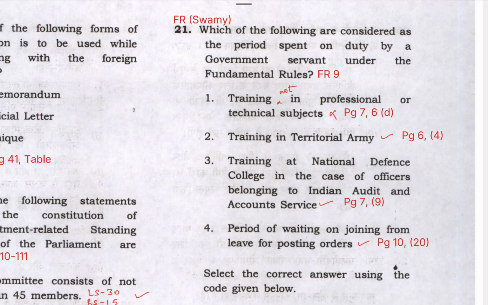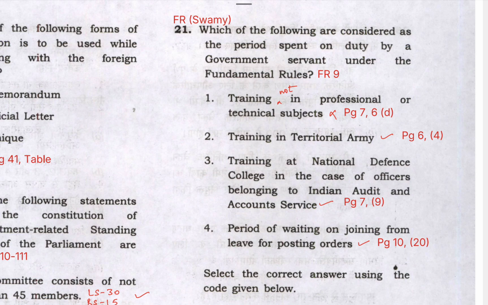I cannot open Swami's handbook here, so you can open that book on your side. I'll be mentioning the relevant page numbers and rule numbers during this discussion. So the statement 1 says training in professional subjects or technical subjects. So as per fundamental rule 9, which governs the period spent on duty by a government servant, training not in professional subjects or technical subjects is considered as duty. You can refer page number 7, para 60. So statement 1 is incorrect.